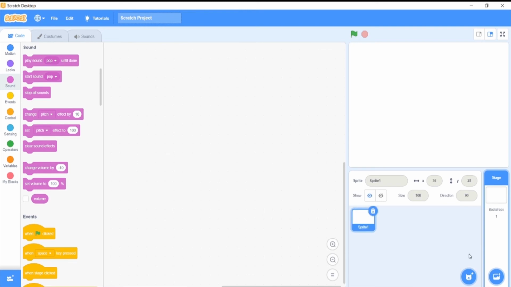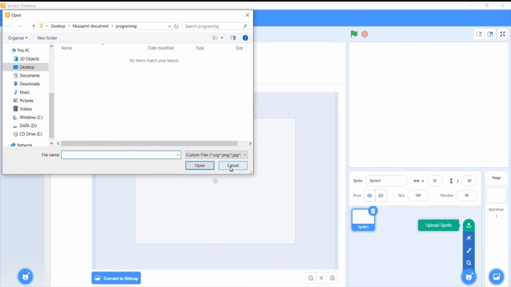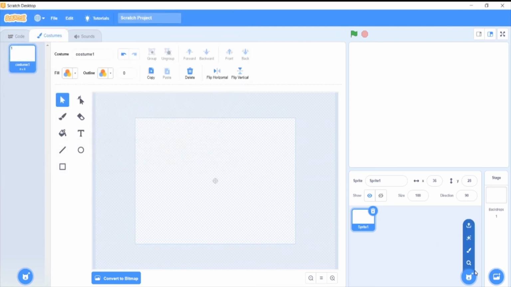So we'll create our own sprite right now. How to create your own sprite? You can come to the sprite area and you can paint. If you already have a character which you want to bring to the game, any PNG file which has a transparent background, you can upload it from here. If you have it on your desktop, I will teach you about this later on. So I will teach you how to create your own sprite today.